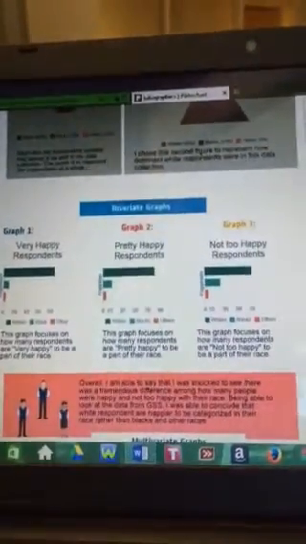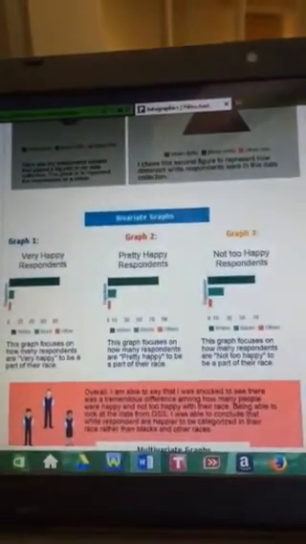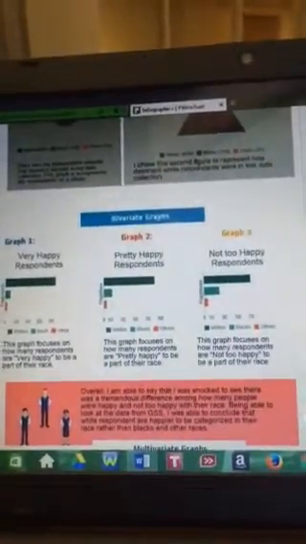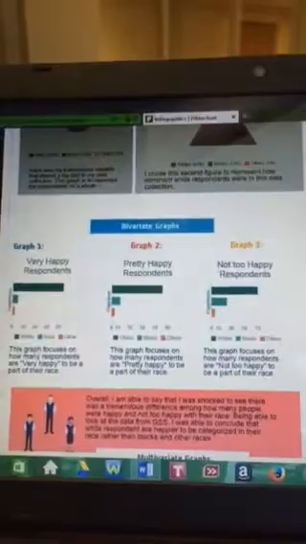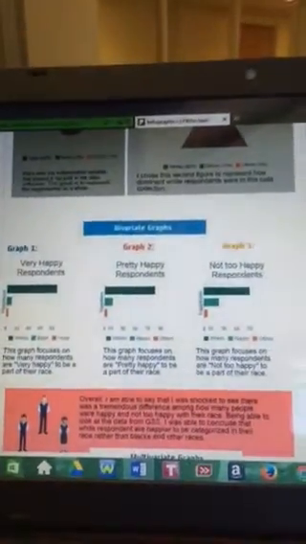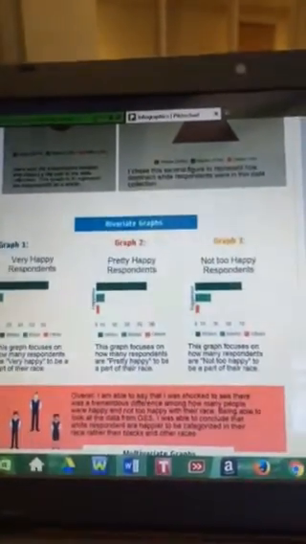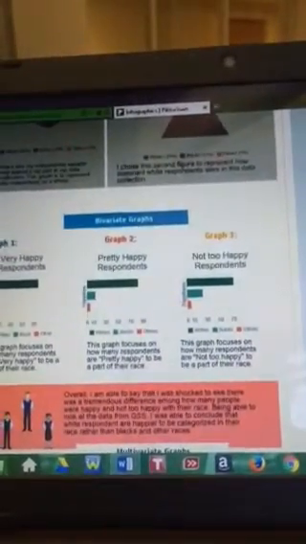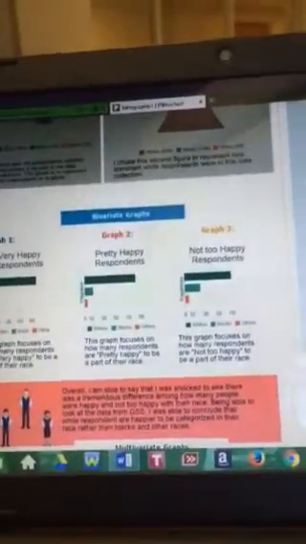I chose these graphs to show how dominant the white race was. Although in each graph the data fluctuates from the whites, blacks, and others, whites can still continue to dominate, being happy, pretty happy, or not too happy in each category.